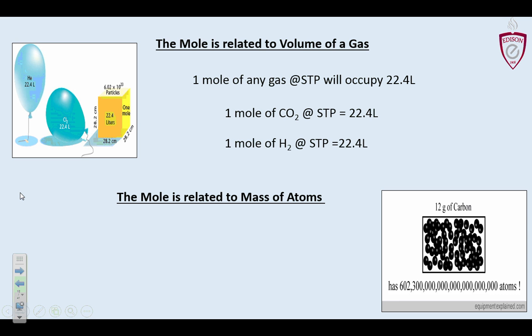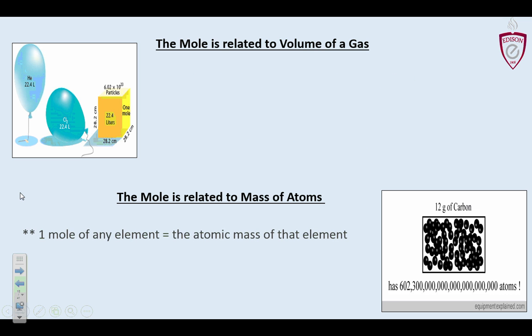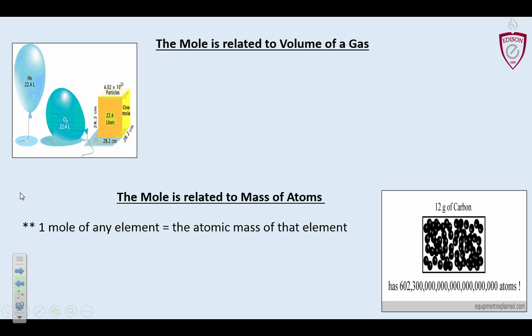Now this next piece, the mole and how it's related to mass, is where we need to get in all of this stuff. So specifically, 1 mole of any element equals the atomic mass of that element. Find that on the periodic table, upper left-hand corner. Because not everything's a gas, so you can't measure a mole with volume for everything. You need a mass to do it because most things are solids or liquids. So they related the mole to the mass of atoms. And that's all there was to it.